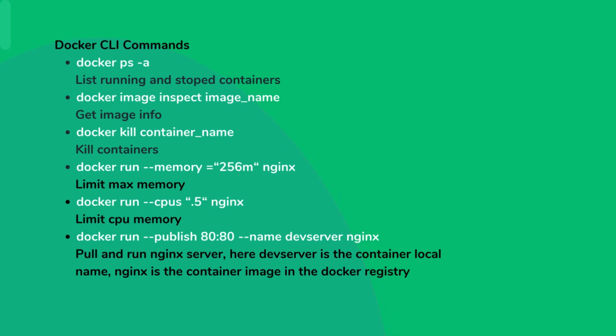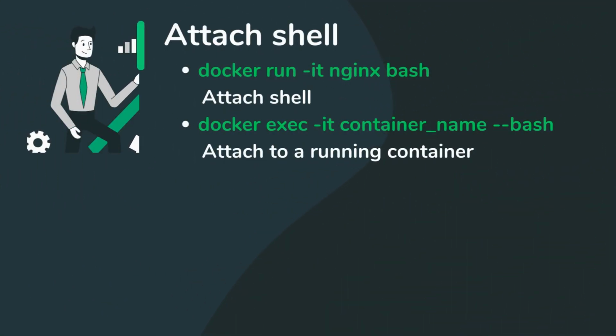docker run --publish 80:80 --name dev-server nginx: pull and run nginx server. Here dev-server is the local container name. Nginx is the container image in the Docker registry. Shell commands. docker run -it nginx bash: attach shell. docker exec -it container_name bash: attach bash to a running container.